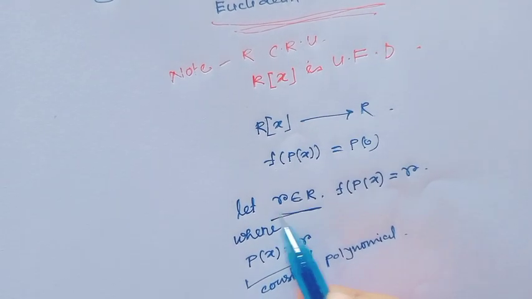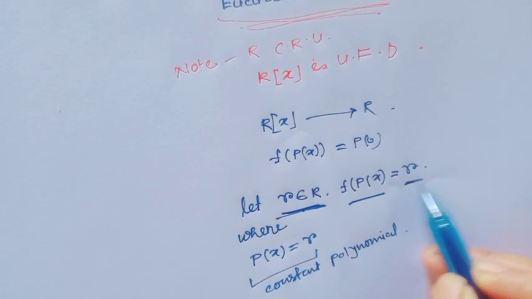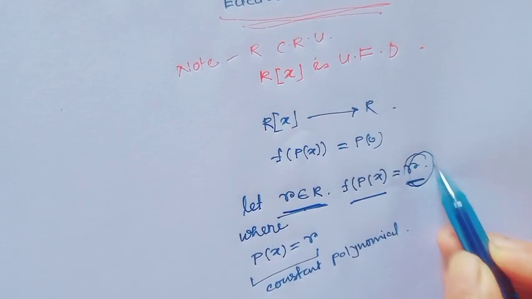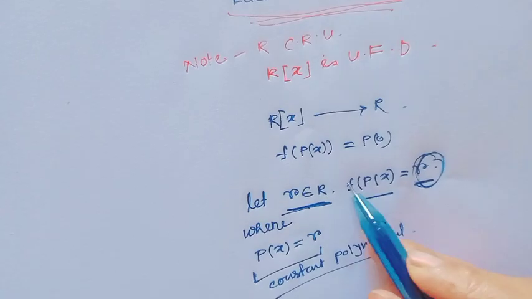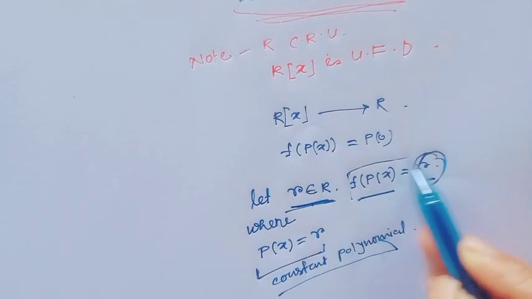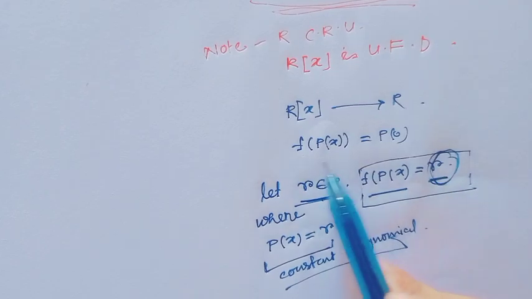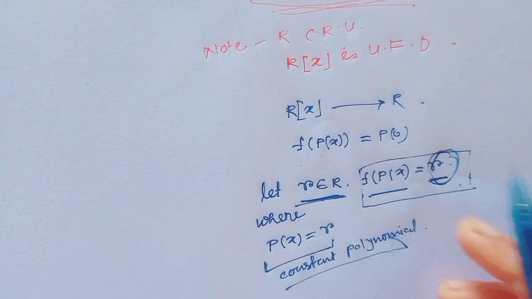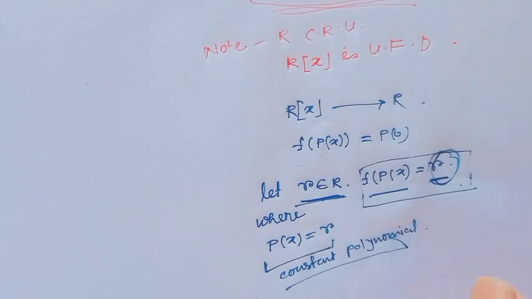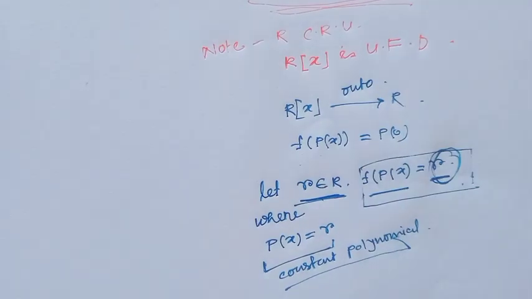Since r is arbitrary, f of p(x) equals this constant polynomial r, where p(x) equals r means a constant polynomial. Since f of p(x) equals p(0), f of p(x) equals r, and this is true for any arbitrary r in R. So this mapping is onto. Now let's see the kernel.